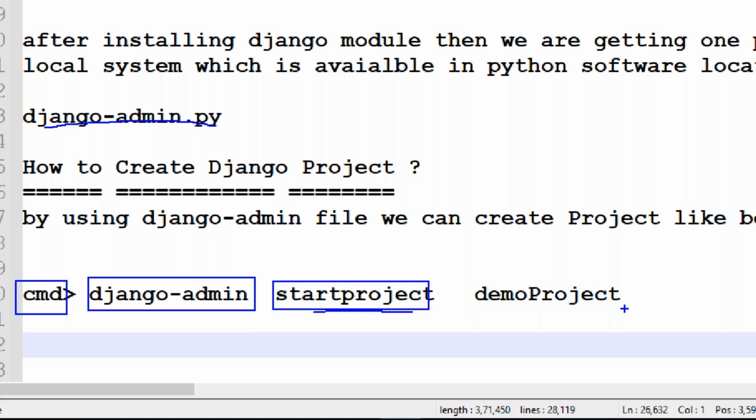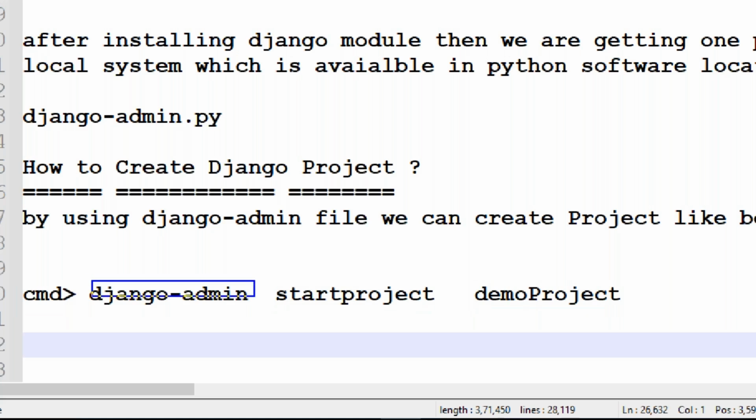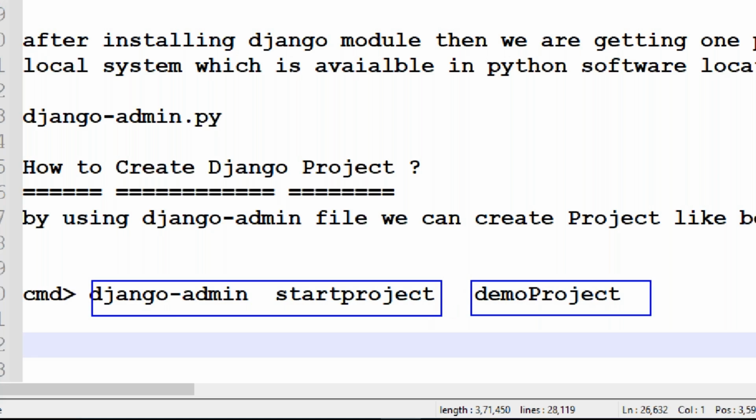This command is common regularly; django-admin startproject is fixed, and the name depends on the program: demo project, basic project, sample project, employee project, product project, like that.